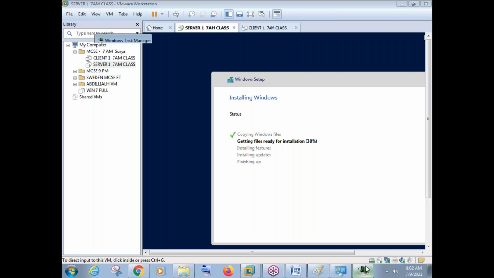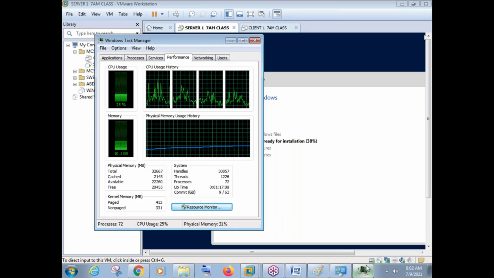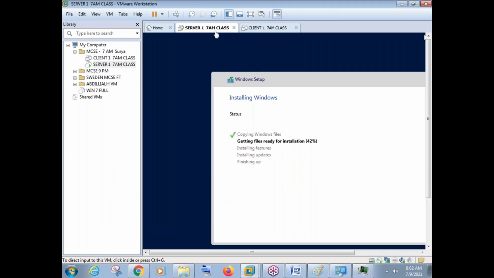Okay. So see how much it is using. It is using more than 10 GB now. So can you go with 8 GB RAM in your computer? Of course, no, because the maximum physical RAM you have is only 8 GB. Anyhow, that is the one thing.